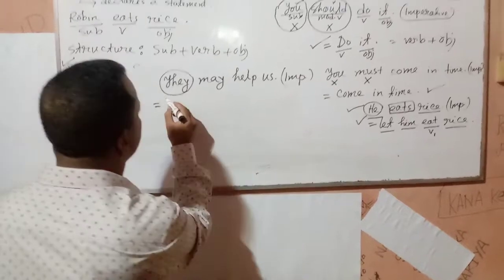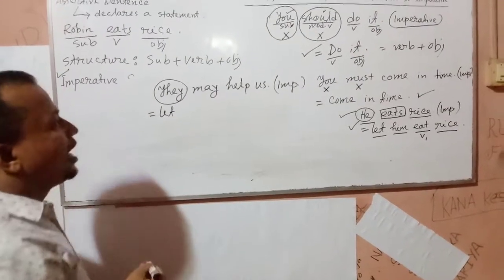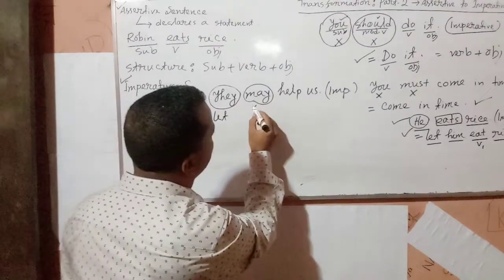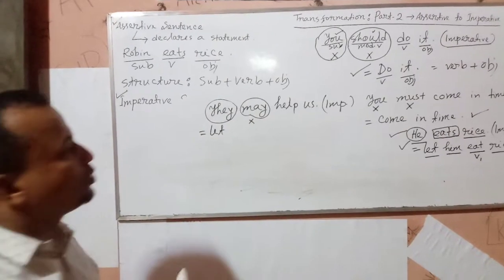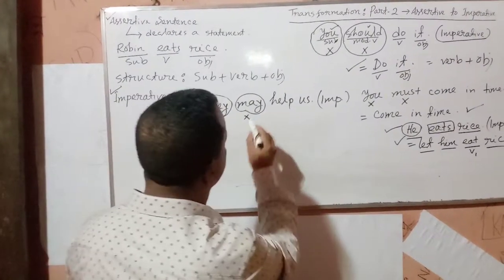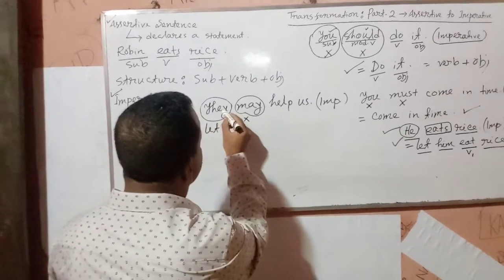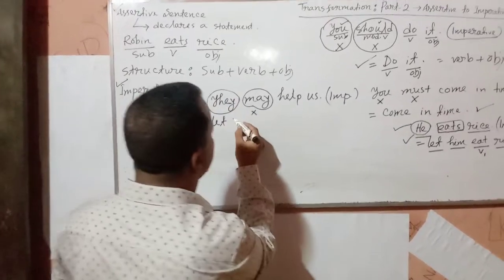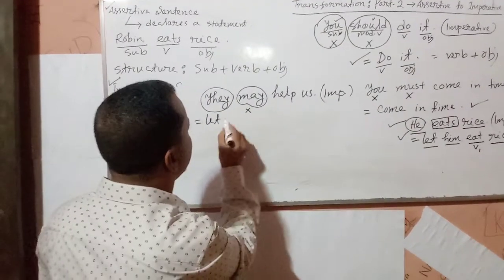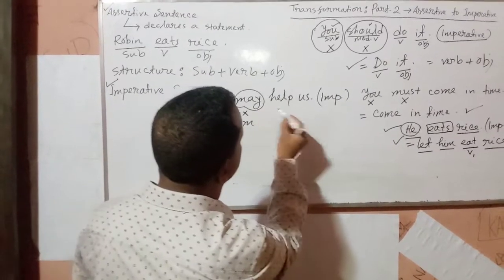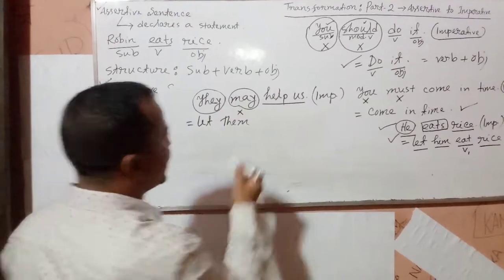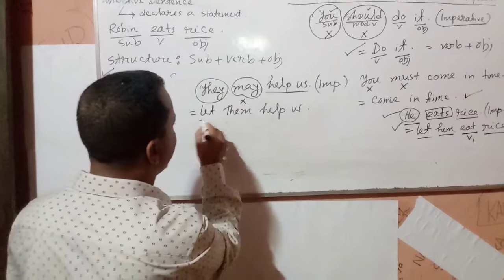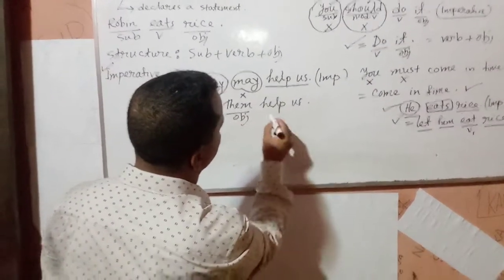So what will we do? We will use let. Then we get may. May is a modal verb. That's why we will have to omit it or cross it. Then what will we write? Let plus object. The object of they. Then we will change they into them. Let them. Then what do we get here? Help us. Mark here. Let plus object plus V1.